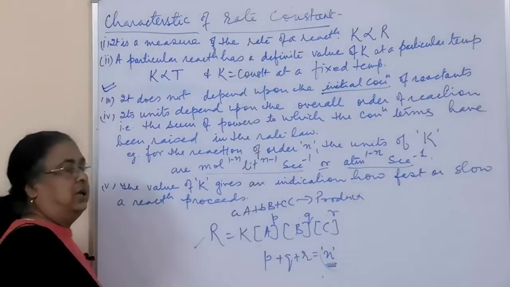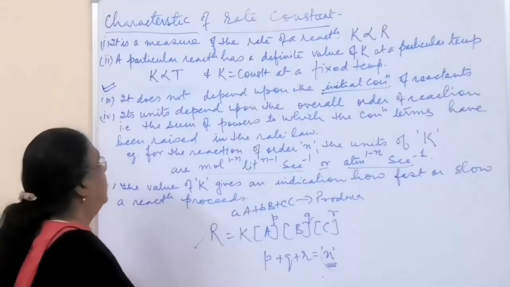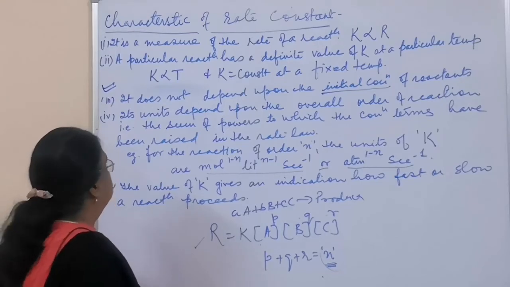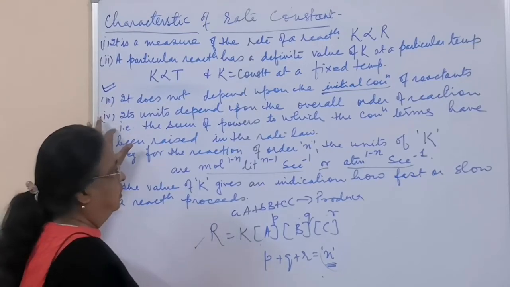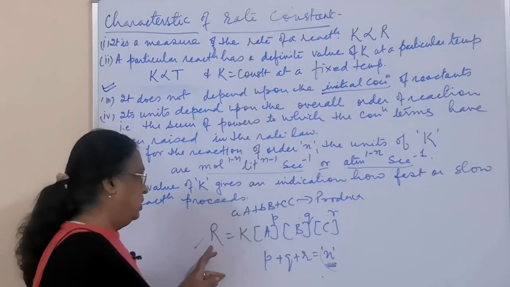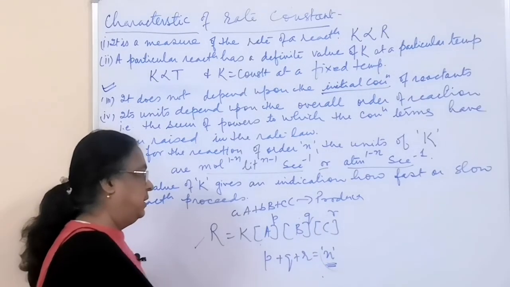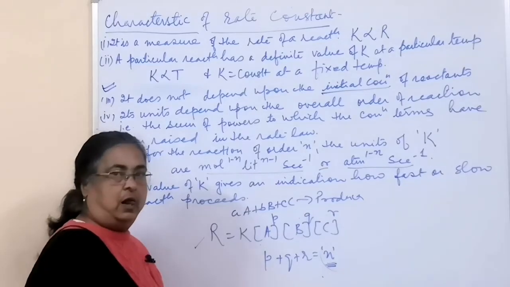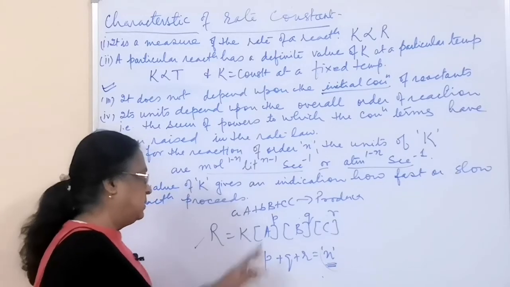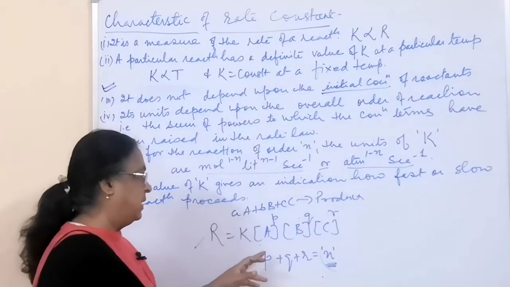When you started, what concentration was there? Even if you do not know that, you can find out the rate of the reaction if you know the rate constant. Its unit depends upon the overall order of reaction. In this example reaction, according to the rate law we have this expression, with P, Q and R. These are experimental values, indicating the order of reaction with respect to A, B and C respectively.